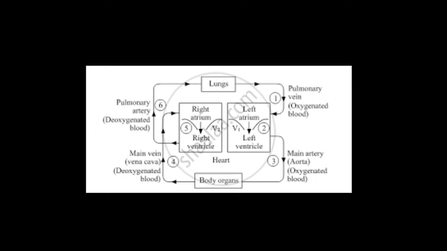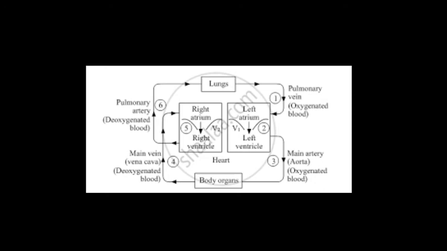The main artery of the human body is the aorta, and this main artery then branches into smaller arteries which go into different body organs except the lungs. These smaller arteries further branch into capillaries.